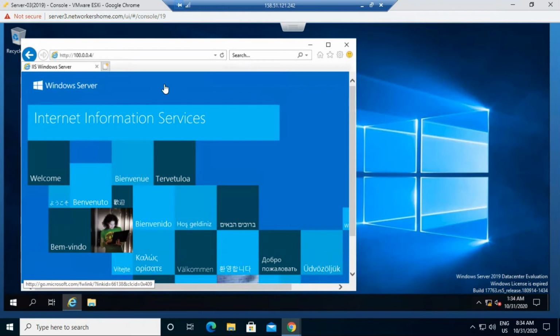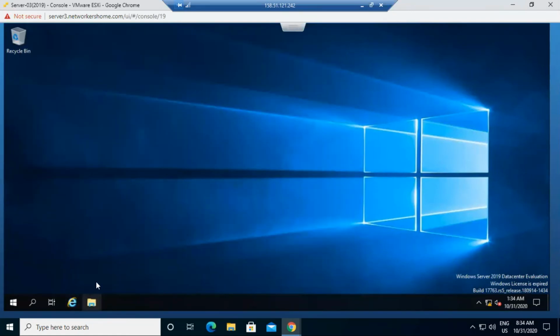But now the question is how we can identify whether the request goes to server 2 or server 3. So what I do is modify these default pages. How can we modify these default pages? First I open the Windows Explorer.